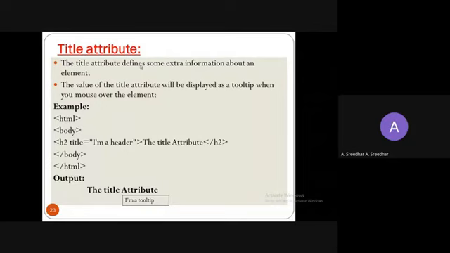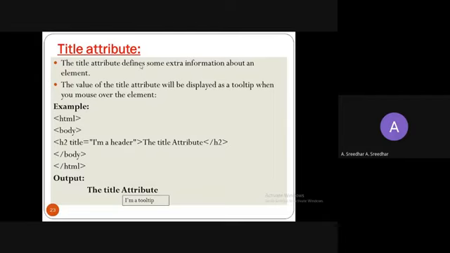So what is an attribute? We need to specify the attribute name equals value. Whatever value you specify, the value of that particular title attribute will be displayed in a tooltip when you mouse over the element. When you move your mouse cursor onto the particular element, that is going to be displayed.